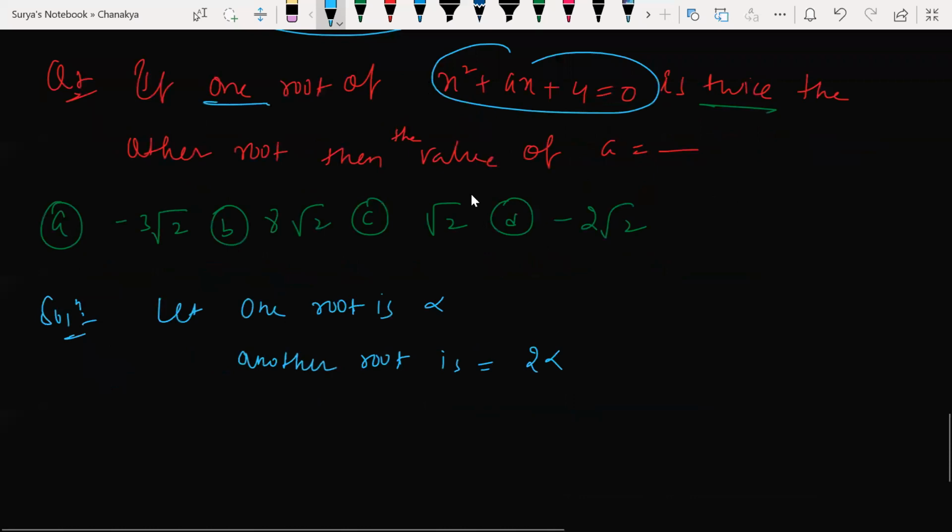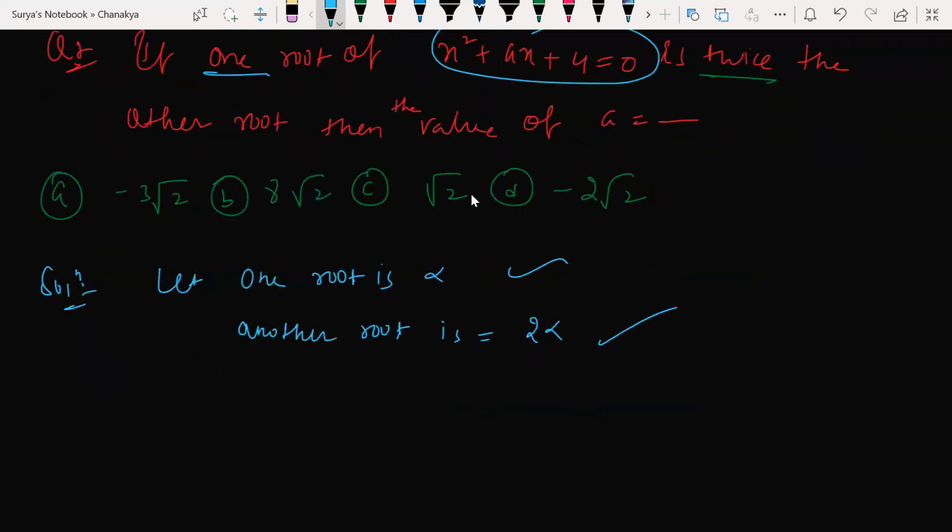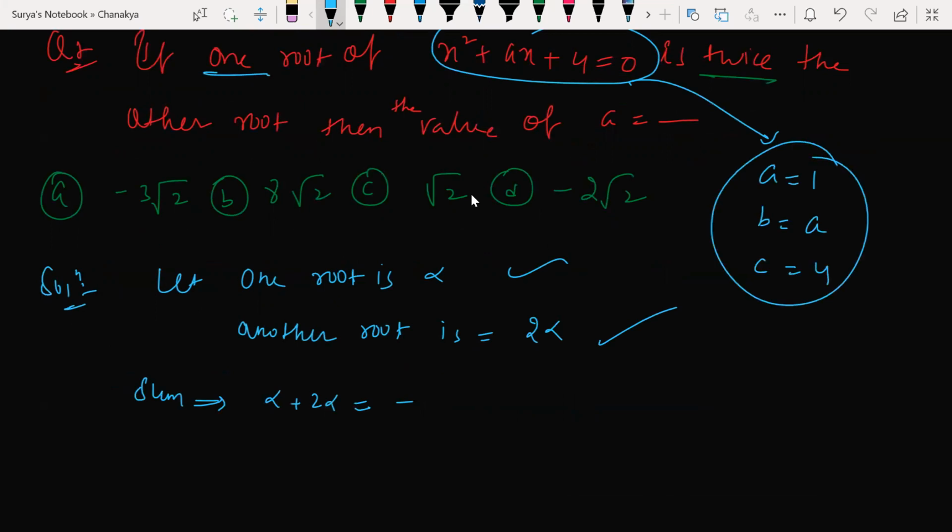Okay, no problem. Look at this here. I took the roots as alpha and 2 alpha. Very good, fantastic. Now, the sum of the roots is what? Alpha plus 2 alpha, which is equal to minus b by a. What is the value of a here? 1. What is the b value? A. What is the c value? 4.